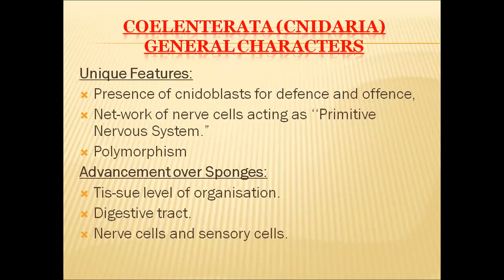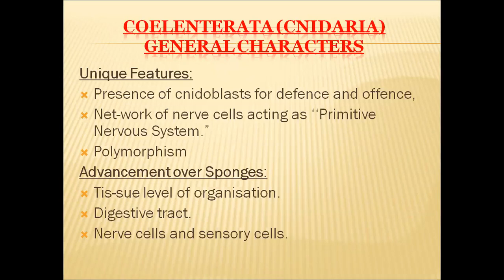And advancement over sponges. Sponges are the organisms that belong to phylum Porifera, which is the earlier phyla. So after sponges, only these coelenterata have evolved in the course of evolution. So what advanced features are present in the coelenterata when compared to sponges? That is tissue level of organization is one.